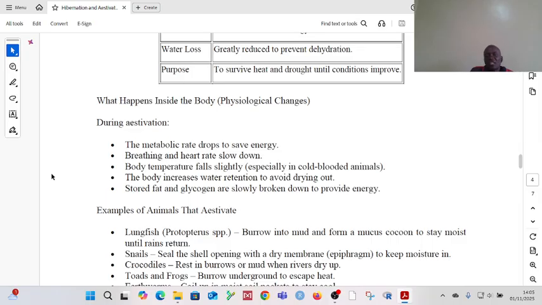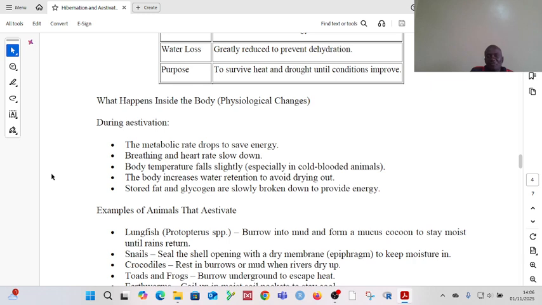Okay? Then the stored fat within the body of the animal, the stored fat, the stored glycogen, those two are now slowly being broken down so as to be a source of energy for the animal. Okay?